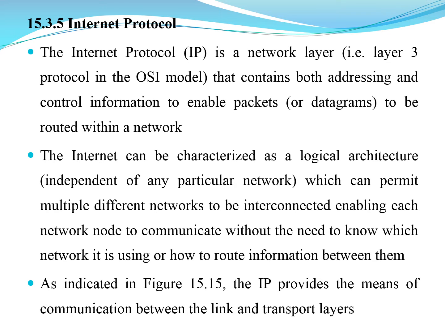network. The internet can have a logical architecture which is independent of any particular network, and it can permit multiple different networks to be interconnected together and enable a networking node to communicate without the need to know which network it is using or how to route information between any of these interconnected networks. So IP provides a means of communication between the link and the transport layers of the reference model.